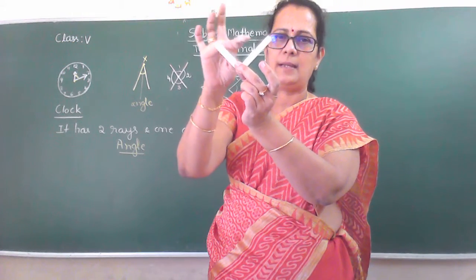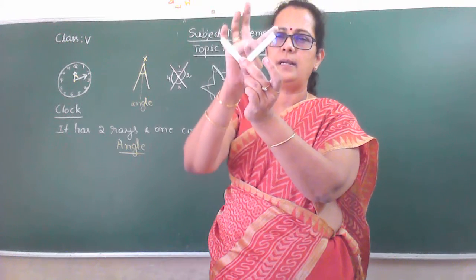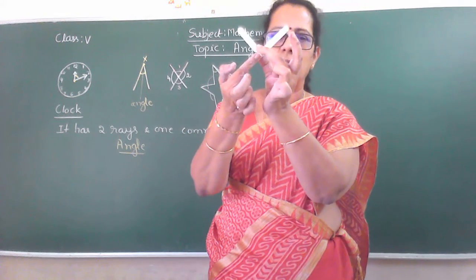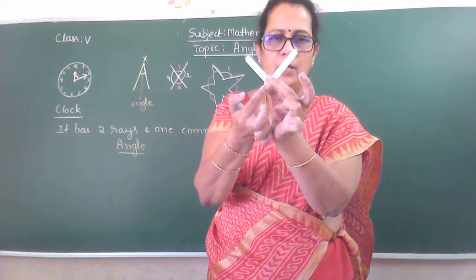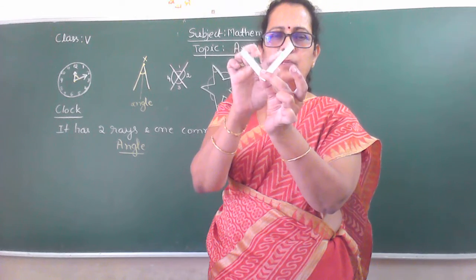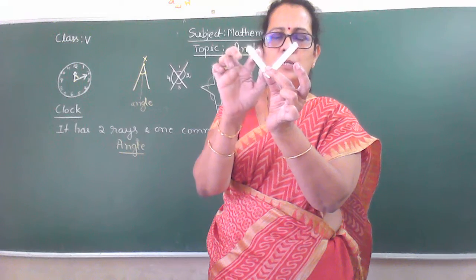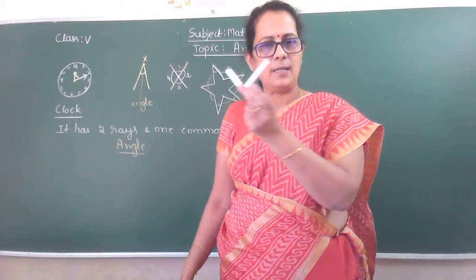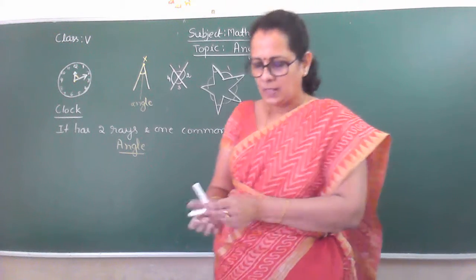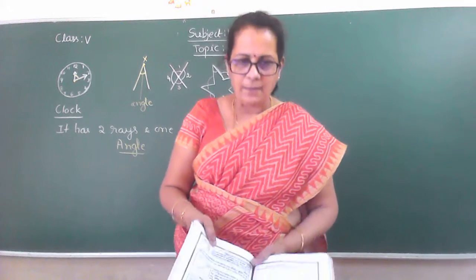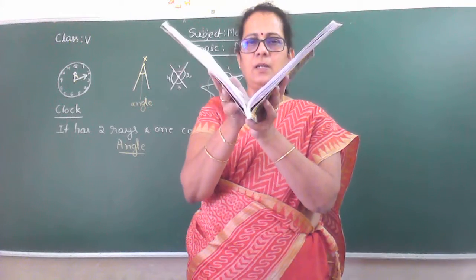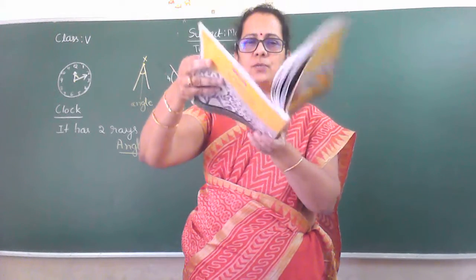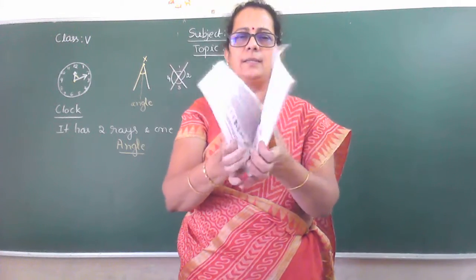This is an angle. See, one straight line, another line. The 2 chalk pieces are joined at one end point. The gap between these two straight chalk pieces, we call it an angle. Another very simple thing, take your textbook, open it. The gap between these two, we call it an angle.